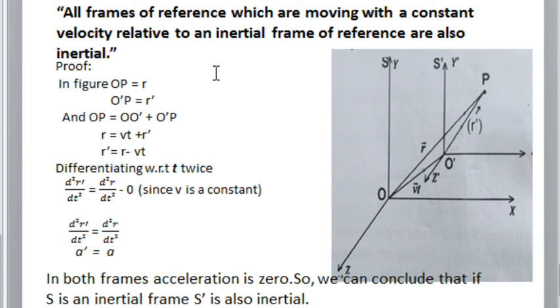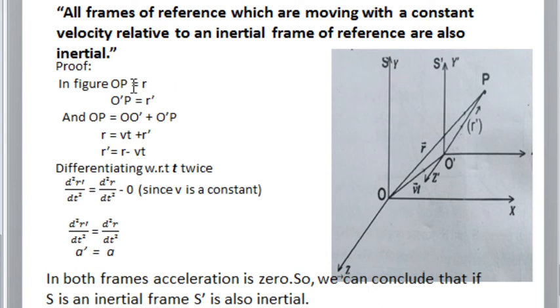So you should give an introduction. Consider a frame S which has axes x, y, z, and the origin is represented as O. Consider another frame which is moving with constant velocity. It's represented as S dash, which has origin O dash and axes x dash, y dash and z dash. And consider a point P, represented by the position vector r and r dash in the S and S dash frames respectively.